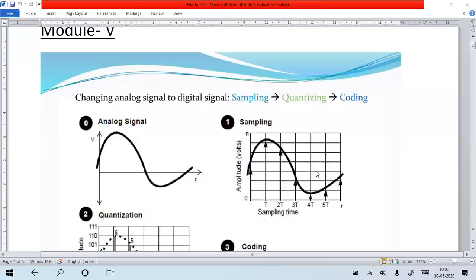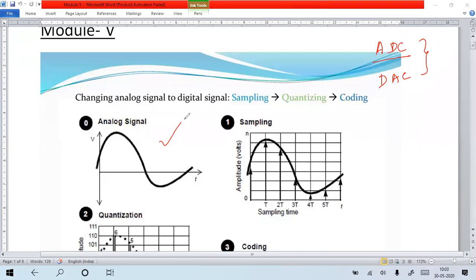Yeah, today we are going to discuss two topics from module 5: analog to digital converter and digital to analog converter. Analog to digital converter circuit and digital to analog converter circuit. Okay. So why do we need to convert analog signal into digital signal and digital signal into analog signal? We know that the naturally available signal is analog signal only.